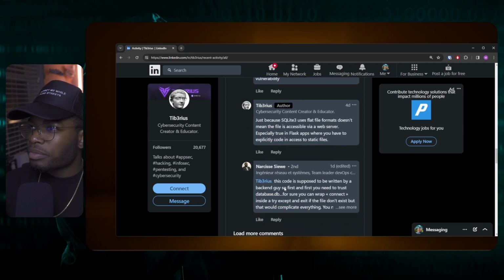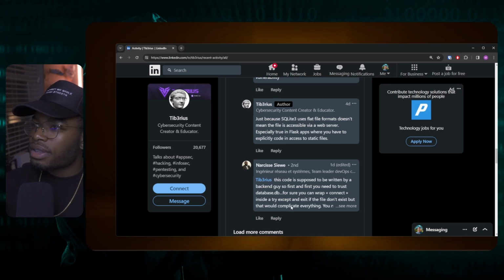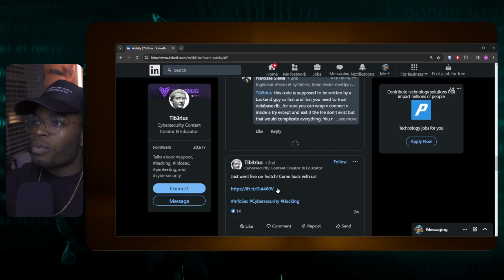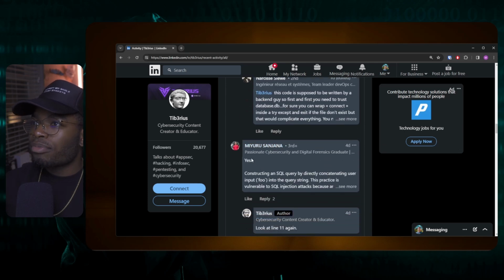Interesting. "This code is supposed to be written by a backend guy. So first you need to trust database.db for sure. You can wrap connect inside a try, except and exit if..." Okay, I don't know what this person is saying. What we want to see is if people think there's a vulnerability. This person said yes, constructing a SQL query by directly concatenating user input into the query string.